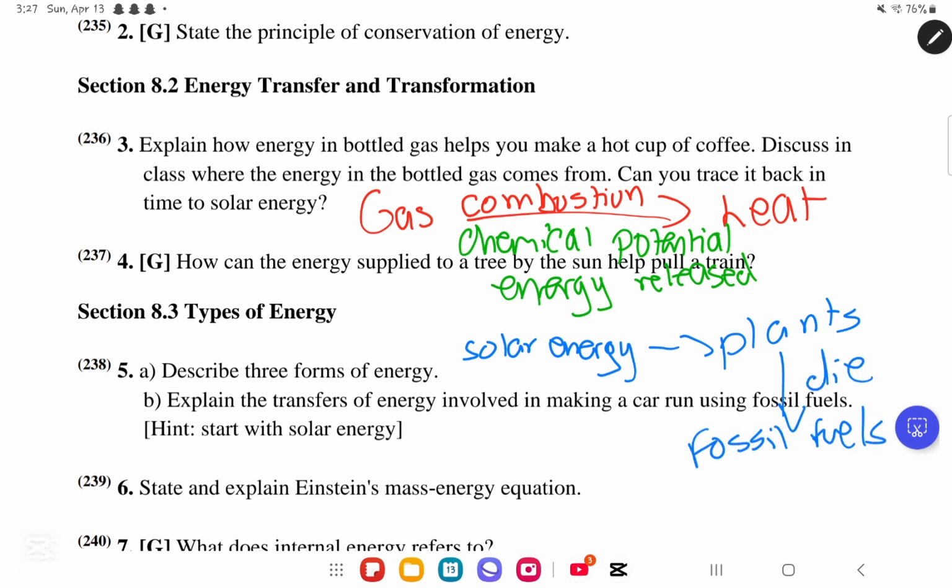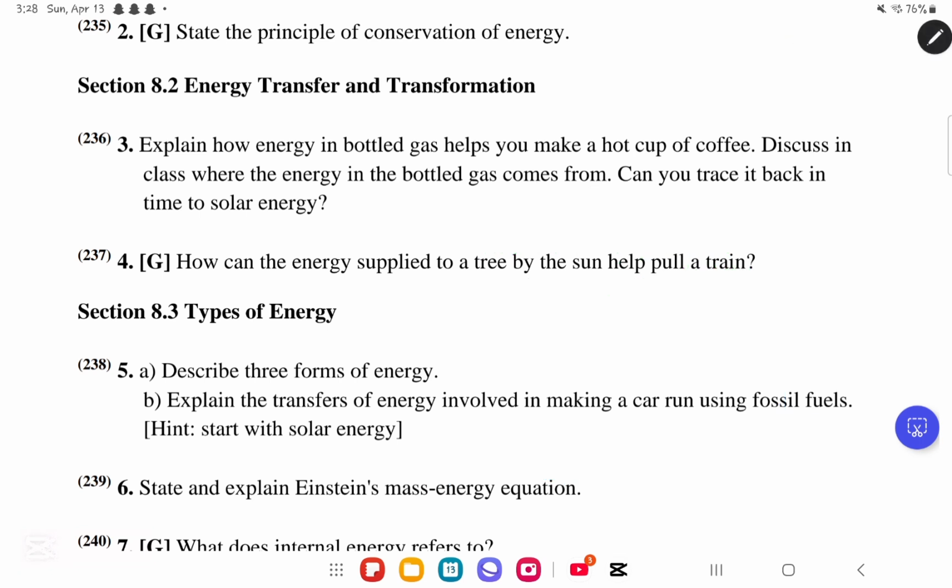When these fossil fuels are burnt, we will have a formation of gas. So very simply, the solar energy will be absorbed by the plants, and then the plants will die under specific temperature and pressure. They will turn into fossil fuel, and after this there will be fractional distillation of the fossil fuel, and then they will produce gas for house use. Okay, that is pretty much it for question number 3.